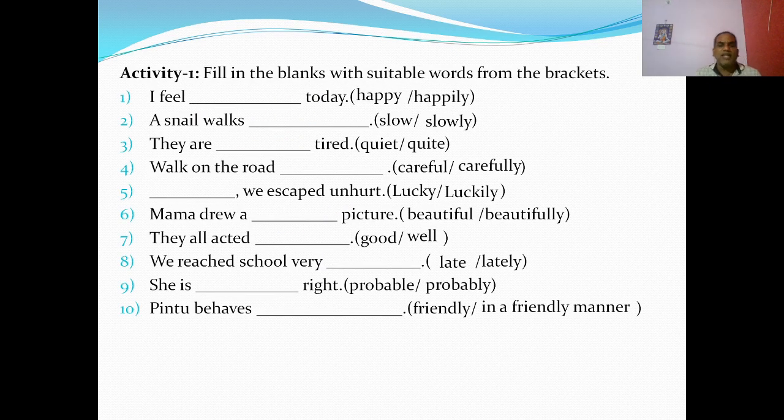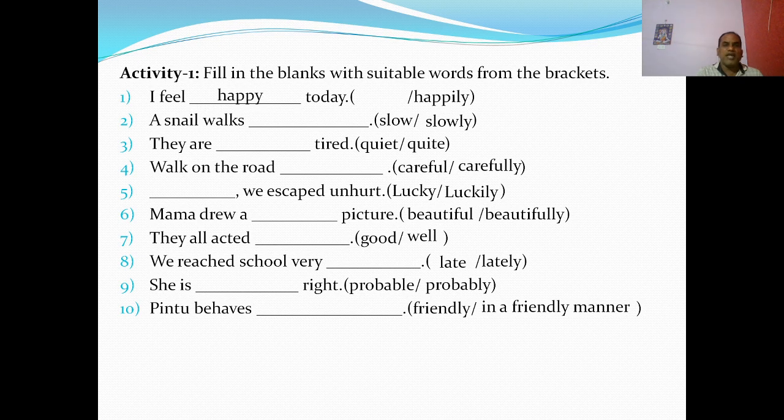I think you have a clear-cut idea about what is an adverb, what are the forms of adverbs, how to make adverbs, and what are the types of adverbs. Okay, now do activity 1. Fill in the blanks with the suitable words from the brackets. I feel happy today.